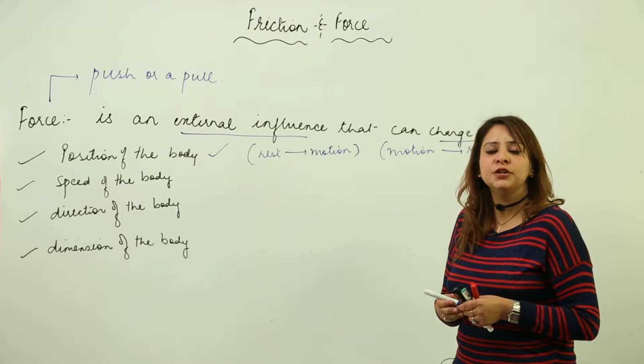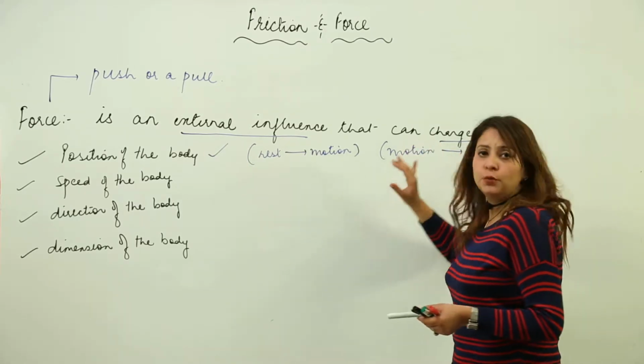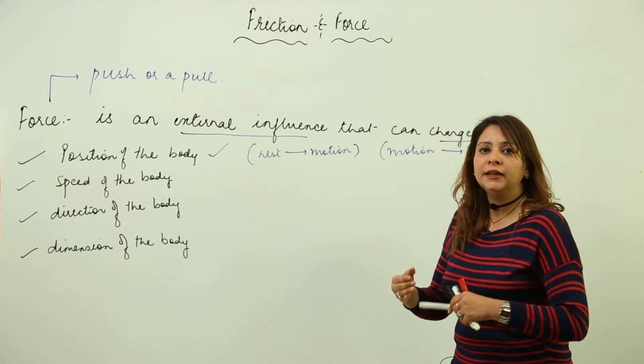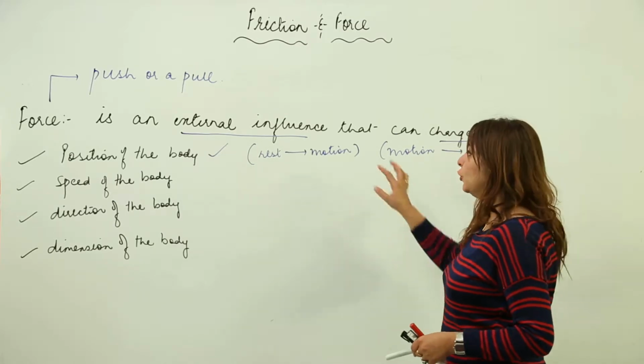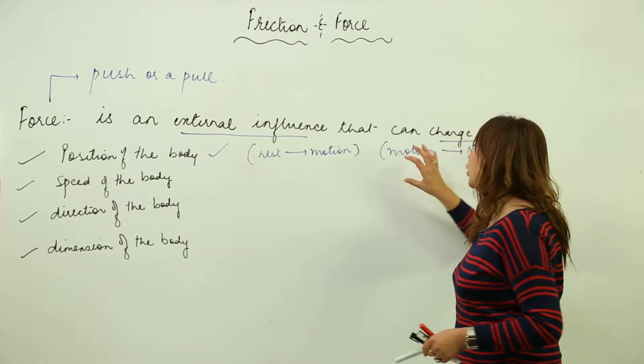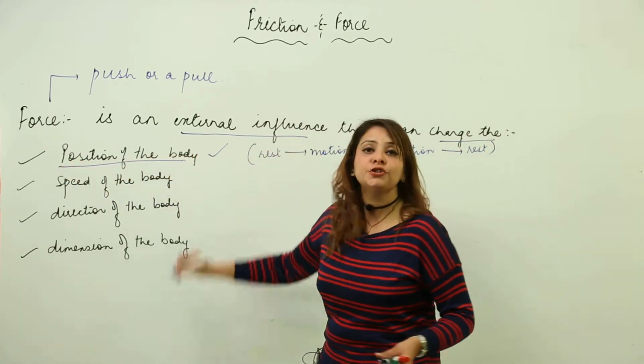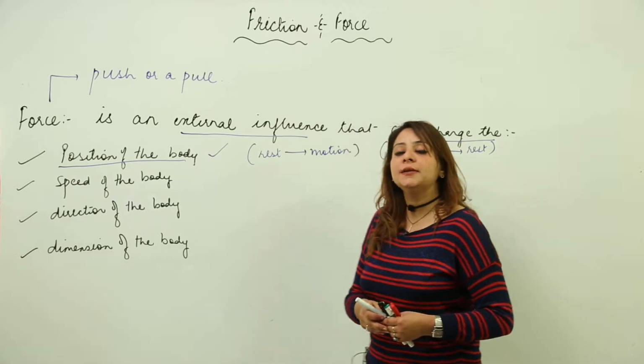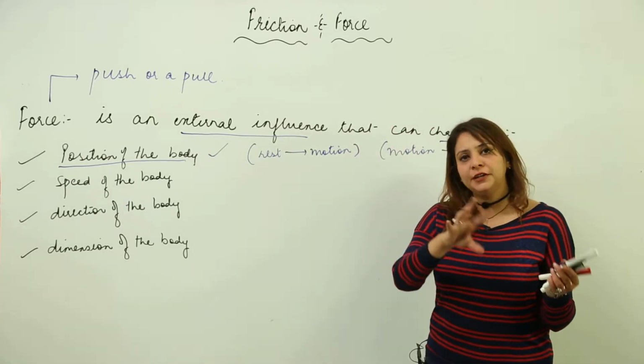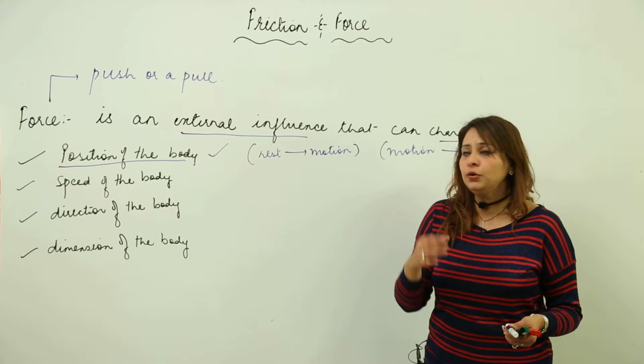Whether it is from rest to motion or from motion to rest, we say that a force is changing the position of the body. So position here means either from rest to motion or from motion to rest.